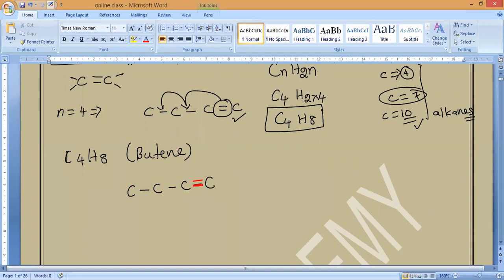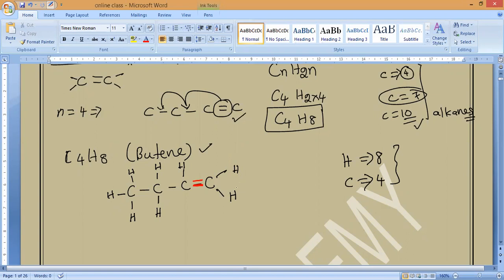Now the remaining hydrogens: here 3 hydrogens, the second one 2 hydrogens, the third one has 1 hydrogen since 2 bonds are already there, and the last one 2 hydrogens. Count the total: 3 plus 2 plus 1 plus 2 is 8 hydrogens, with 4 carbons. So our formula is correct. This is the first structure.